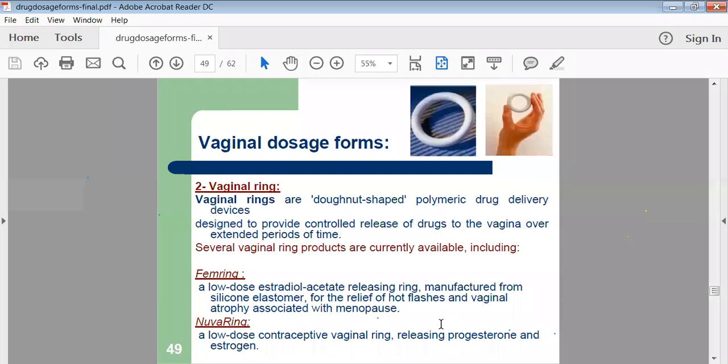There are two types of rings available in the market nowadays, the Femring as well as the NuvaRing. So these are marketed preparations. Generally, in this ring, we add various kinds of drugs as well as hormones. Once these rings are placed, they release the drug for a longer period, like several months, for longer therapy purposes.